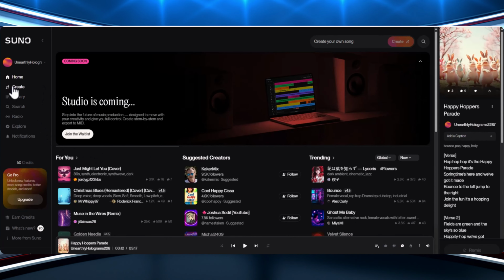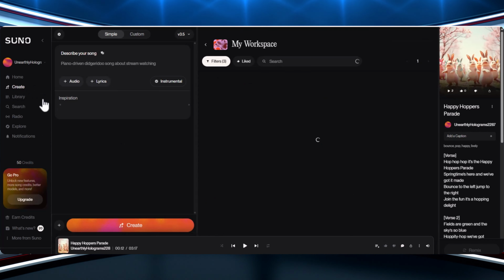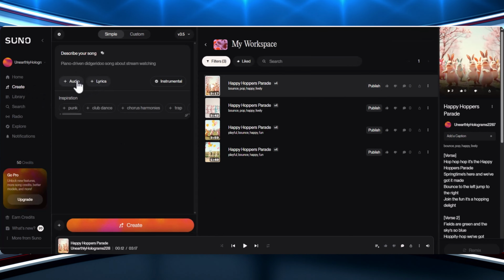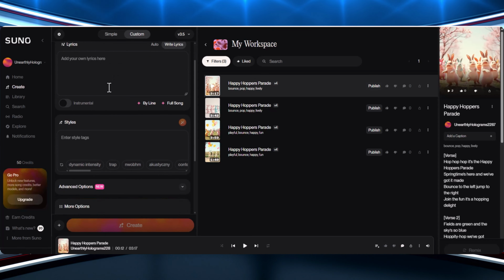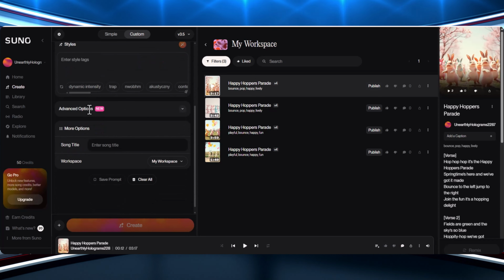Here you'll find the Describe Your Song option. You can upload your own audio or type in your lyrics to create a brand new song. In the audio section, there's also a recording option available. In the lyrics section, you can add your own lyrics and even choose the style. Since I'm not a professional and don't have lyrics, I'll keep it simple and use an easy method.